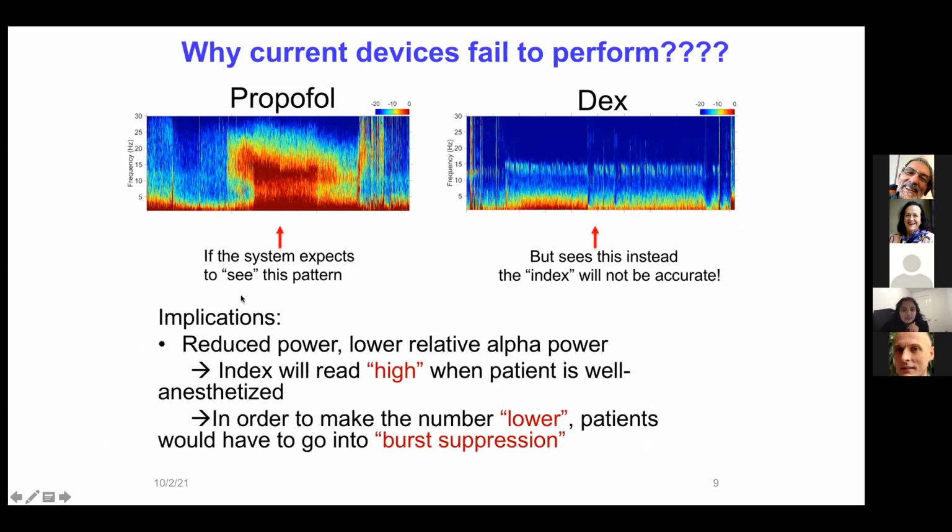So the index will read high when the patient is well anesthetized, and it keeps on increasing till it sees the power here in the alpha band. So in that case, either the patient is over sedated or he reaches burst suppression.